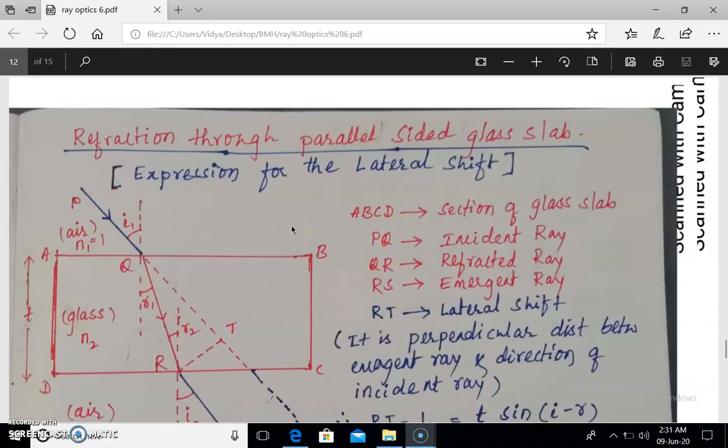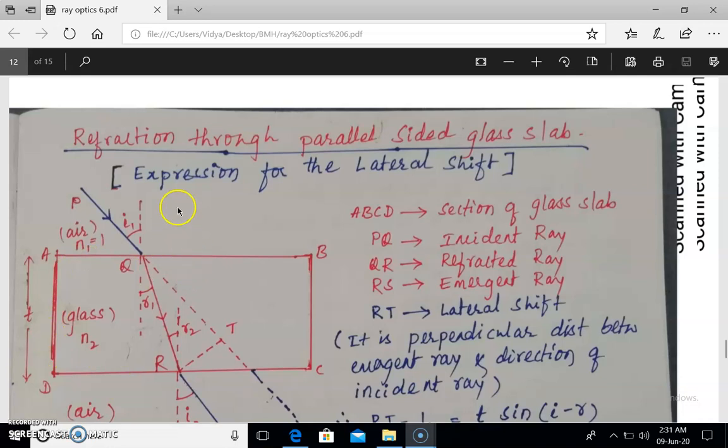Further, refraction through a parallel sided glass slab. A parallel sided glass slab is a transparent glass slab made up of six rectangular surfaces. ABCD is a section of such a parallel sided glass slab.